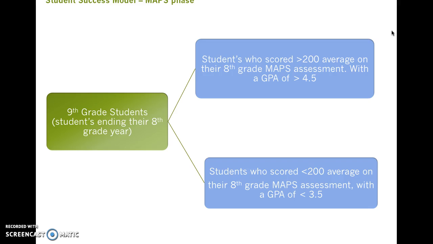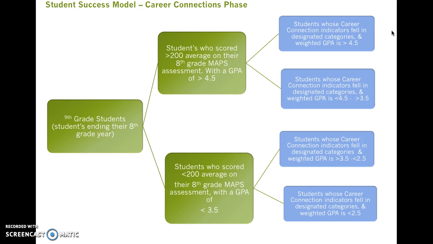To begin the model, the 9th grade student enters into the model at the end of their 8th grade year. Students who scored greater than a 200 average on their 8th grade MAPS assessment and have a GPA of 4.5 or greater are in track 1. Students who scored less than a 200 average on their MAPS and have a GPA of less than 3.5 enter track 2.